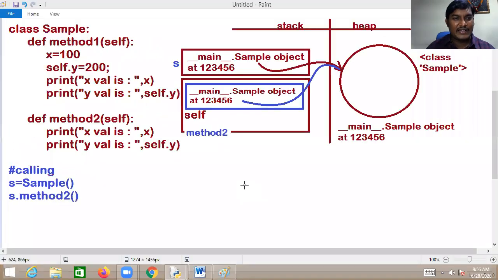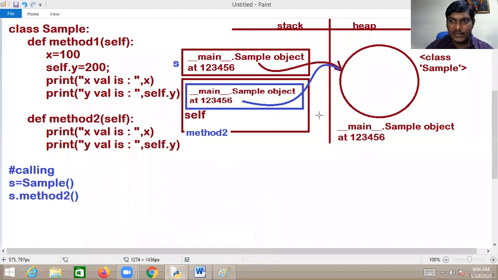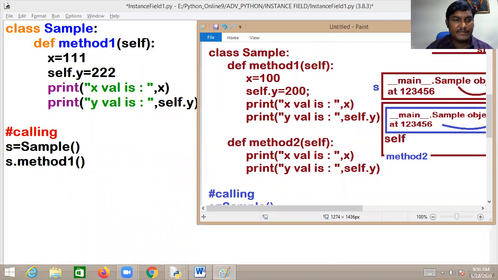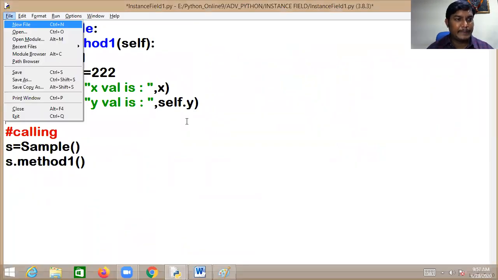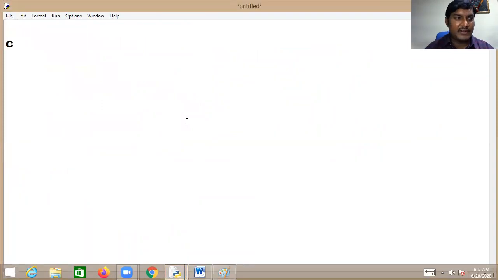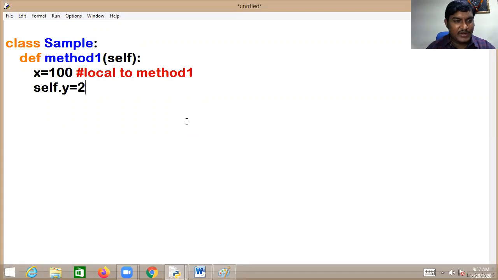Now you can observe this. I want to go with a new file. I want to write class Sample, def method1(self). Why am I writing x = 100? Now it is local to method 1, which means we declared it inside method 1. Then self.y = 200.